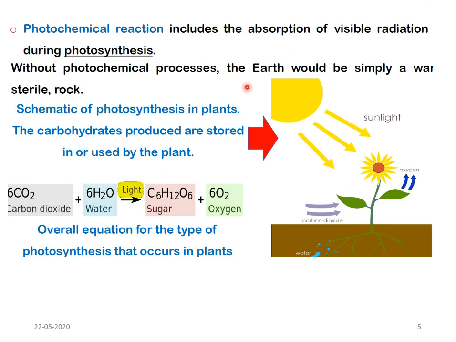This is a daily observed photochemical reaction, nothing but the photosynthesis reaction. It is a well-known example wherein the plants absorb the light radiation from the sun, and the reaction that occurs because of the absorption of light is that carbon dioxide gets combined with water, and thereby food is prepared in the form of sugars, along with the liberation of oxygen gas. So plants take carbon dioxide and give out oxygen. This is an example of photosynthesis, which is a photochemical reaction observed in nature.